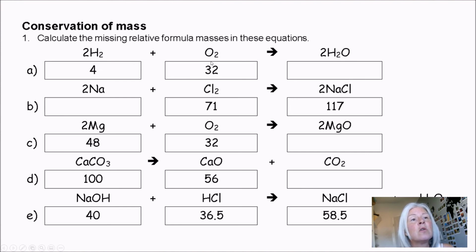My pair of oxygens has got a mass of 32. Now, I haven't made anything new, okay? So all those atoms are still there. So the total mass of the water is the 4 plus the 32, which gives me 36. So 4 plus 32 on the left hand side is 36, and it is 36 on the right hand side. So the reactants and the products are always the same mass.